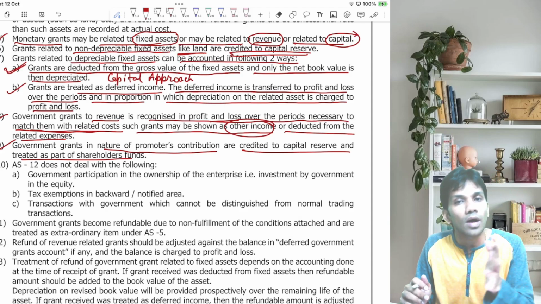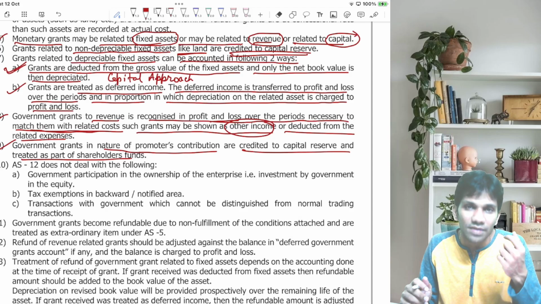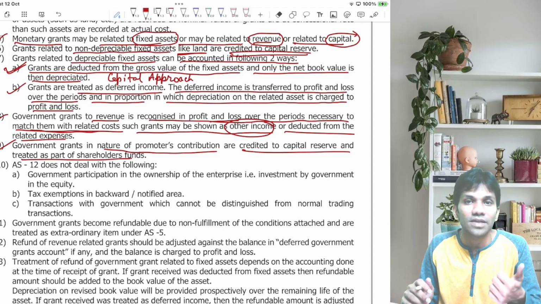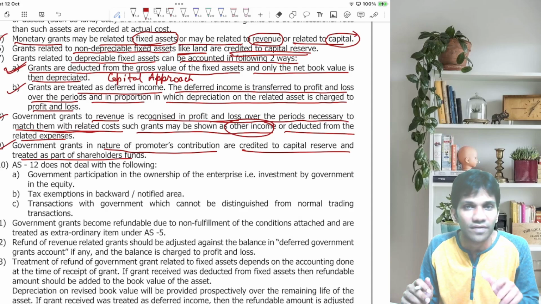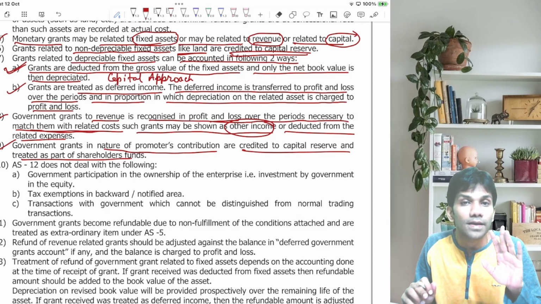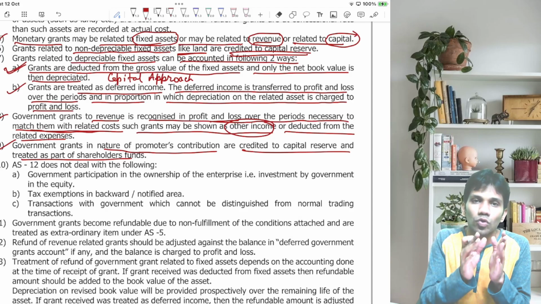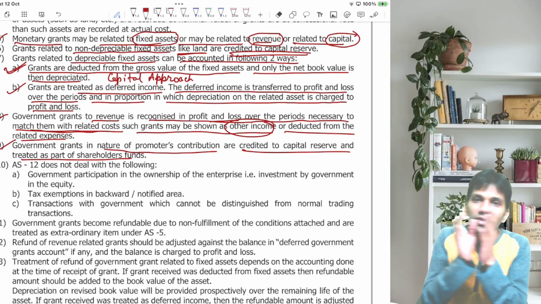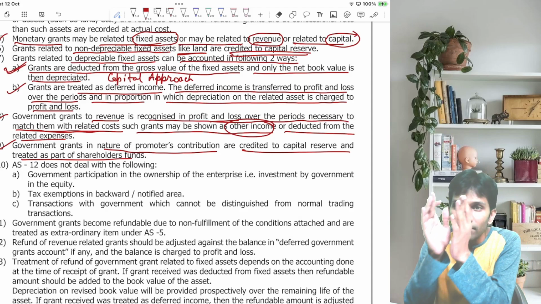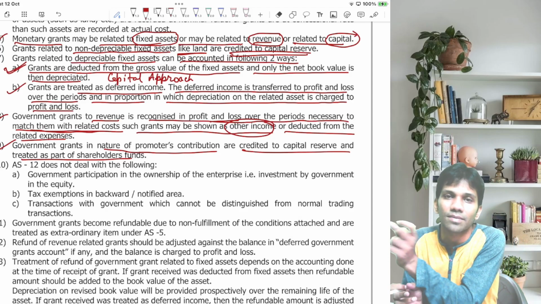Now, let's go for cash. Government grants can be received in cash in three different ways. Government grants received in cash can be in the nature of fixed assets, or in the nature of revenue, or in the nature of capital. If you are receiving any government grant in the nature of revenue related activities, you have to show the grant received as income and show related expenses on the debit side. Second thing you can do here is show government grant received as income, show related expenses as a deduction, and show the net amount as income in the profit and loss.